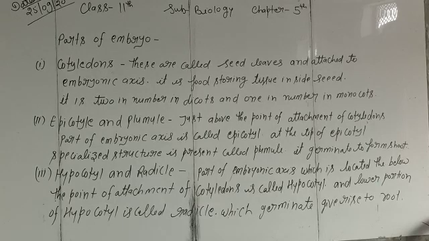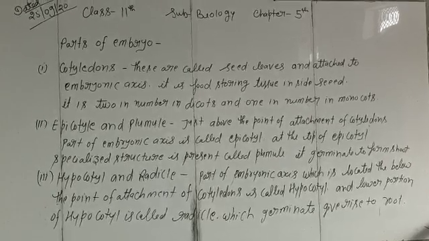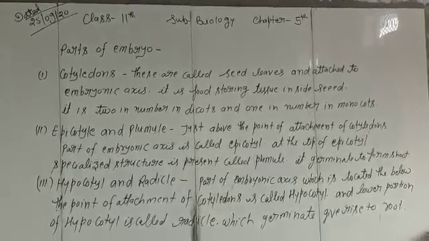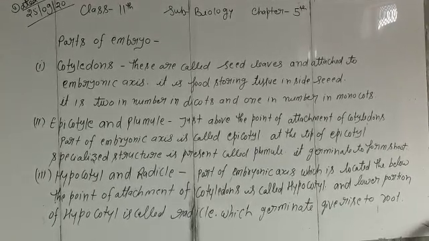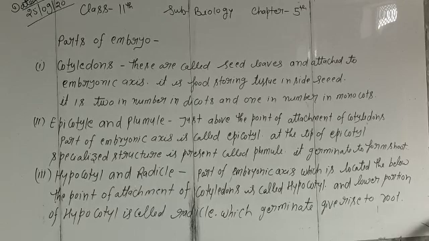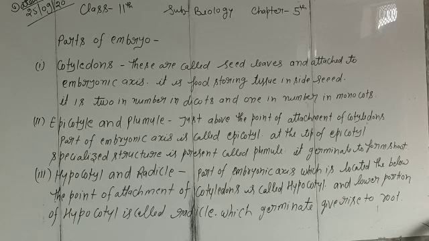These are some basic structural parts of the seed. On the basis of endosperm, seeds are of two types: endospermic and non-endospermic seeds. If the endosperm is present inside the seed, it is called an endospermic seed. If the endosperm is not present inside the seed, it is called a non-endospermic seed. Non-endospermic seeds are wheat, gram, almond, pea and groundnut. On the other hand, seeds which store the endosperm are called endospermic seeds. Cereals, grasses and castor are examples of endospermic seeds.